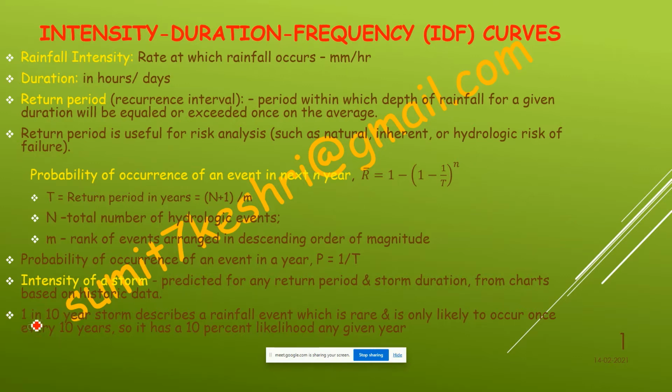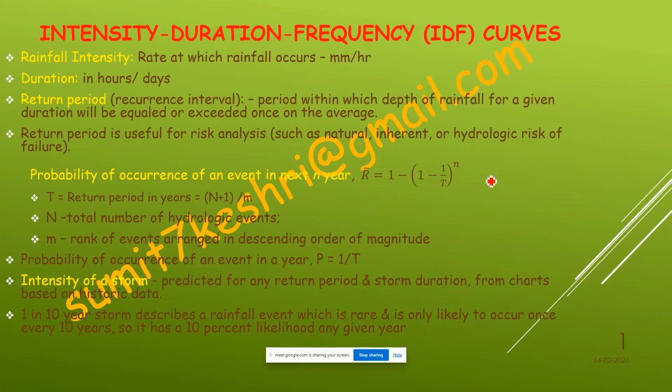This concept is clear? What is this return period and what is this probability of occurrence? So first of all, understand the return period. Return period tells about after how many years this event will repeat or occur again.